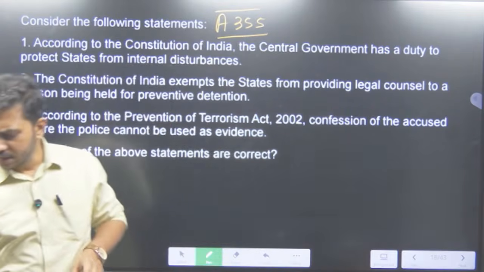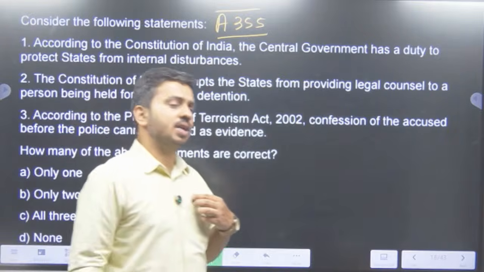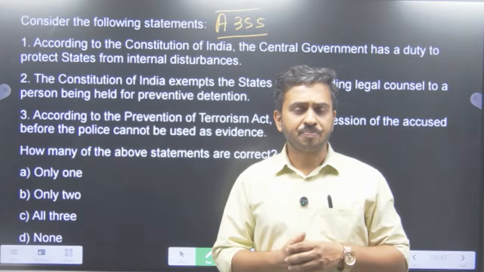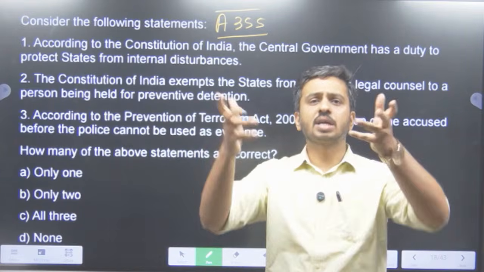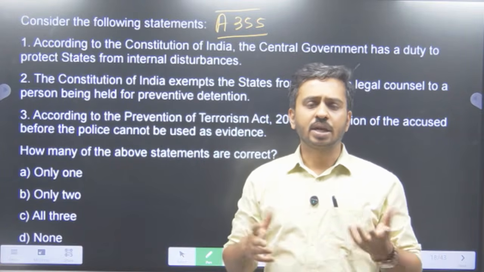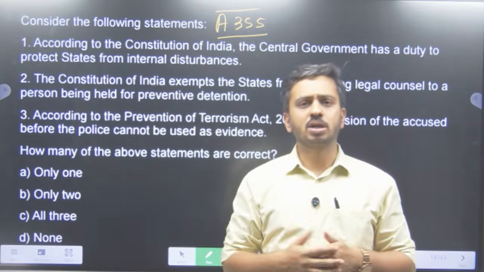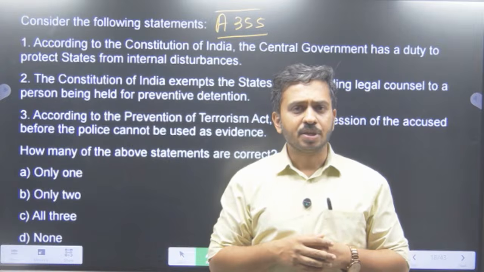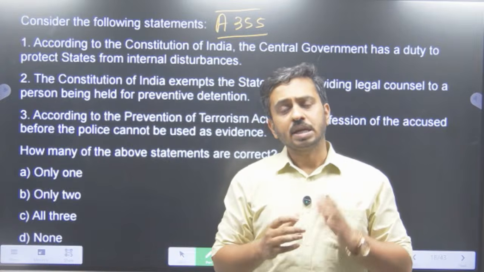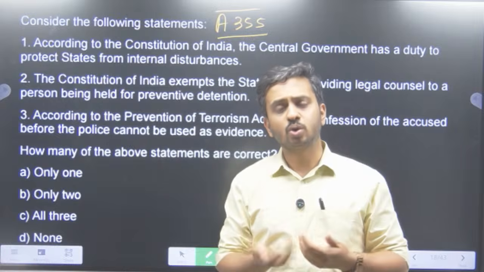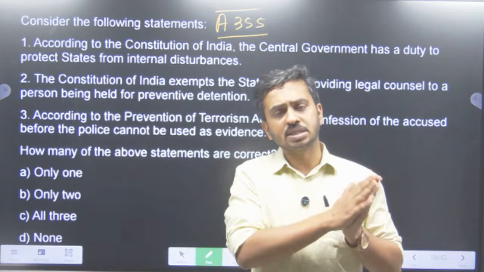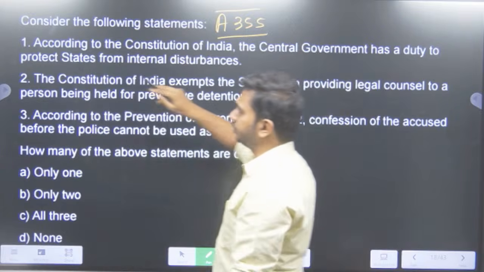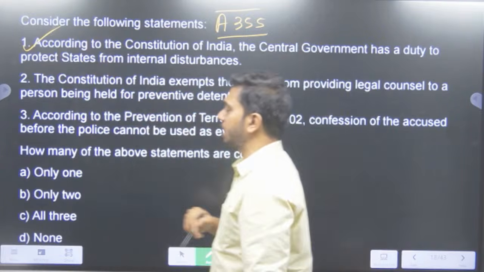"Oh, this attack has happened on the state, and we cannot do anything about it." So they cannot say that, because of Article 355. And if there are some Naxalites operating inside the state, they cannot say that since law and order is actually in the state list, it is their headache. So they cannot actually say that. It is their responsibility to make sure that there is no internal disturbance inside the state. So this is directly taken from Article 355 of the Constitution. So statement 1 is correct here.